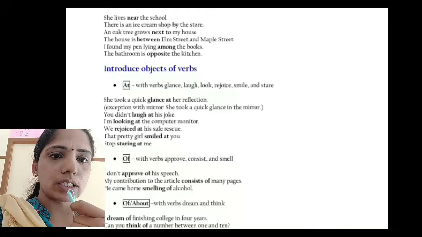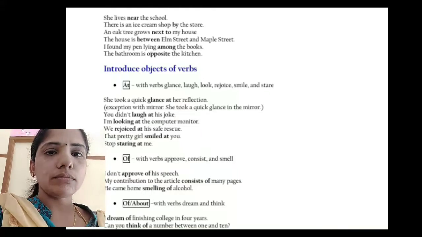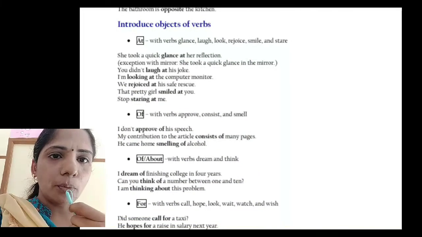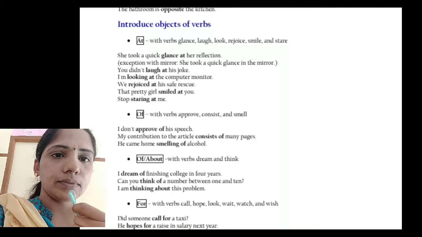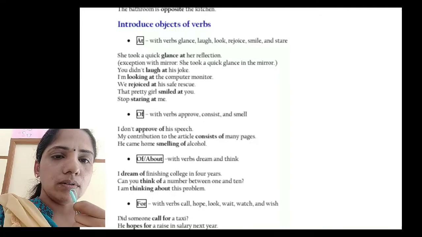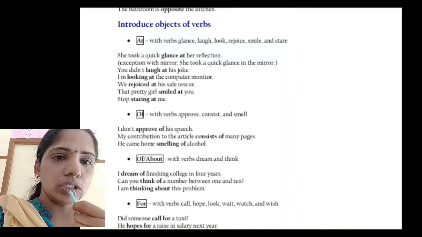Then, prepositions that introduce the object of verbs. At with the verbs glance, laugh, look, rejoice, smile. So, for example, she took a quick glance at her reflection. There are more examples we have to learn. I am looking at the computer monitor. Then off.